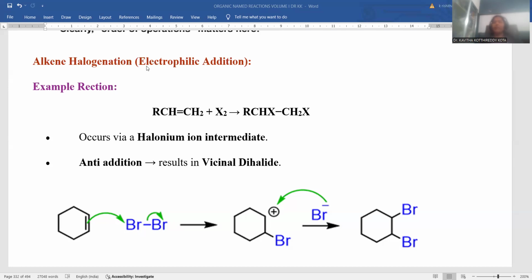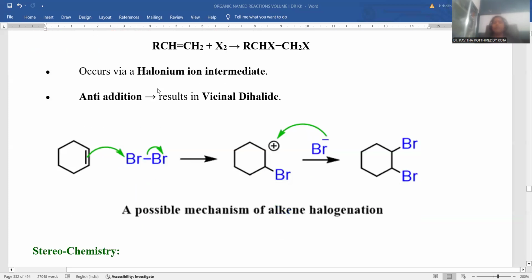That's the reason why the reaction is regarded as an electrophilic addition process, and after this addition process the product is called an anti product, anti-addition accomplished, and a vicinal dihalide is the product. Anti-addition means one of the bromo groups comes from the top side, another bromo comes from the bottom side at the adjacent carbon atoms, and you can achieve the dibromo product, and since they are on two adjacent carbon atoms, you can say this is a vicinal dihalide.